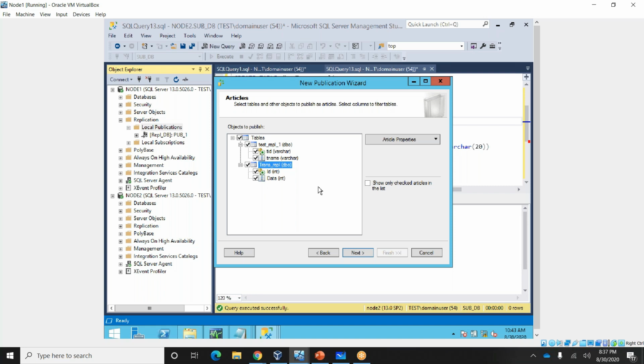See here, we can do one thing as well. I'm selecting two tables. So whatever changes happen on the publisher, they will go to the subscriber.